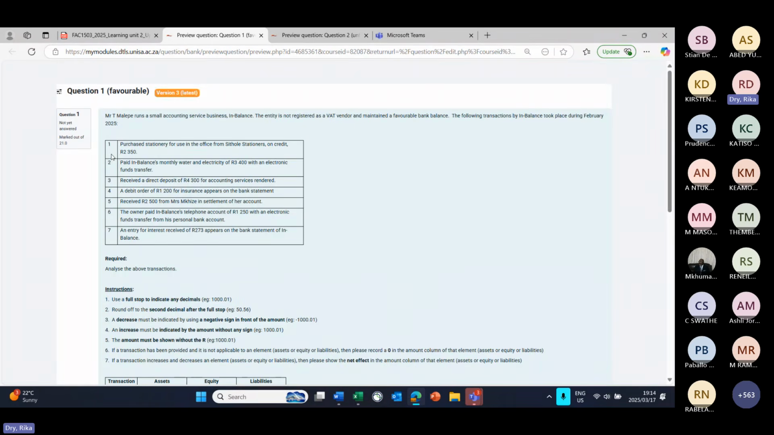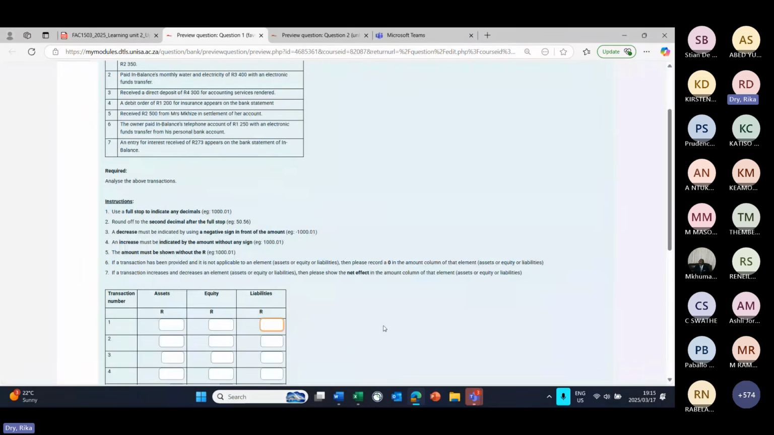Okay, so transaction 1. We purchased stationery for use in the office from Satoli Stationers on credit for 2,350 Rand. So the first thing we see is we purchased stationery for office use, and then it was done on credit. So what did we do? We purchased stationery, and where did the funding come from? It was on credit. So on credit means our liabilities will increase. So we can immediately go and say 2,350 under liabilities.